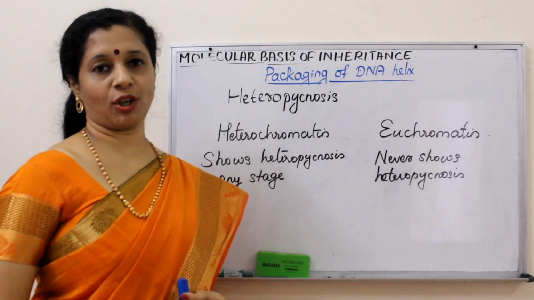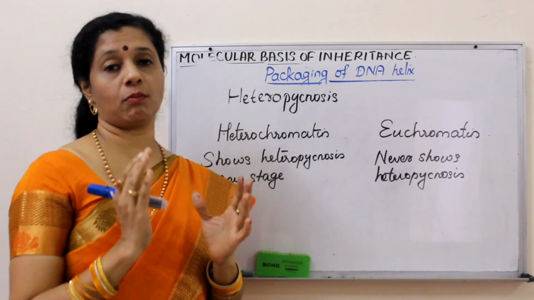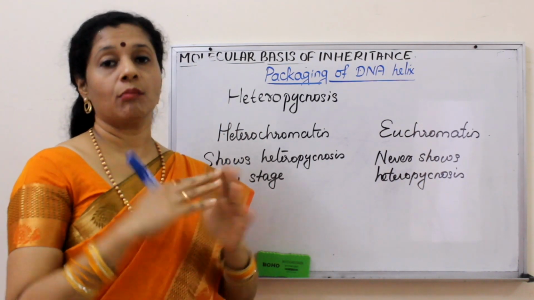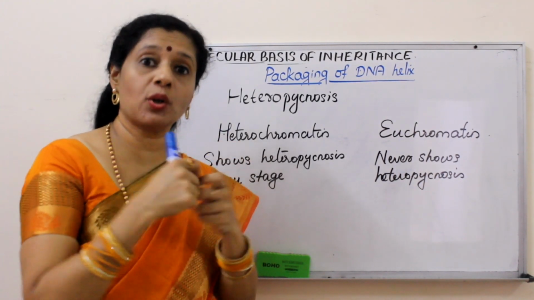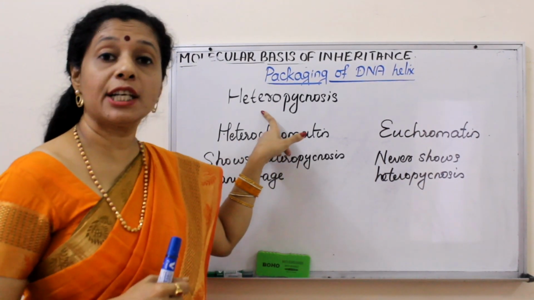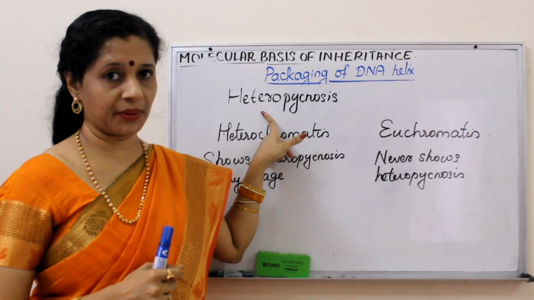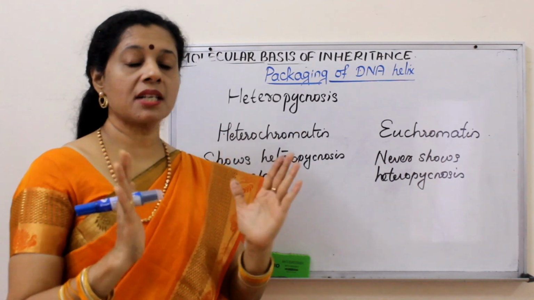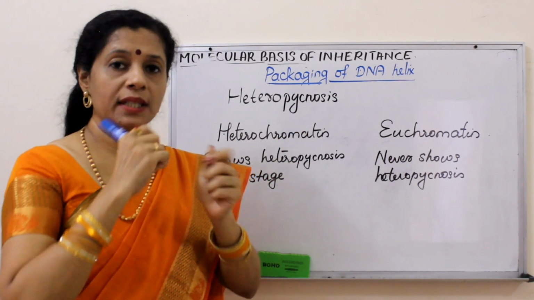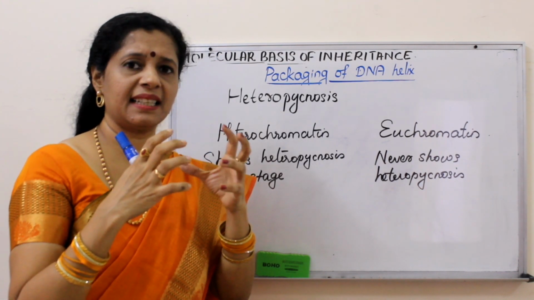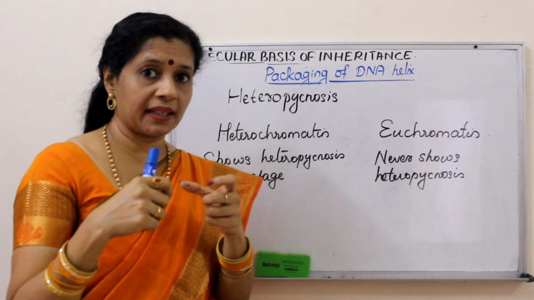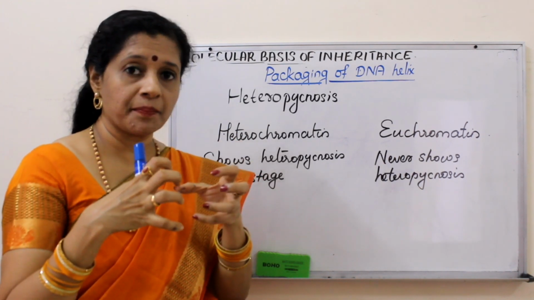Certain regions of the chromosome or sometimes the entire chromosome may condense more than the other regions. So such condensation or supercoiling is called heteropyknosis. Okay? So there are certain parts of the chromosome that show this heteropyknosis or highly condensed structure, or we can say that it is clustered together, like nodes.